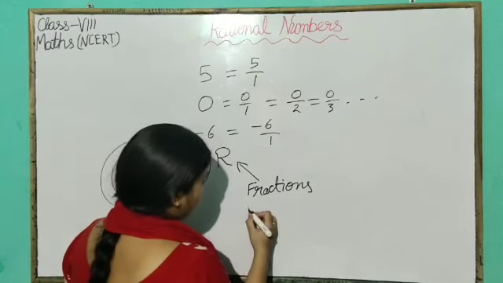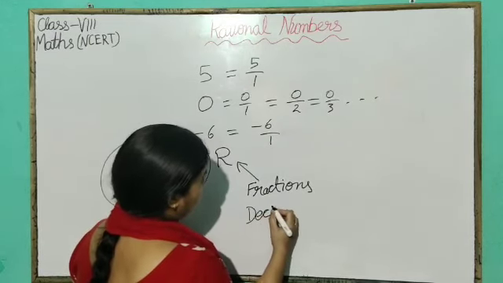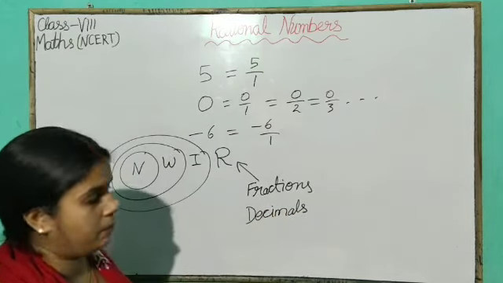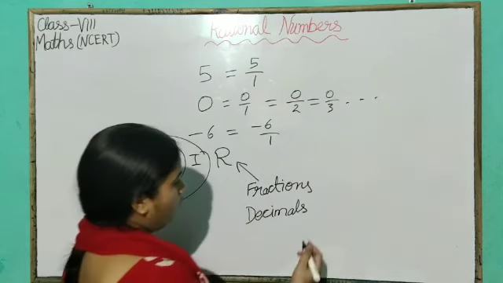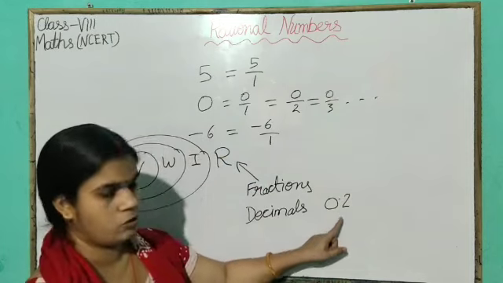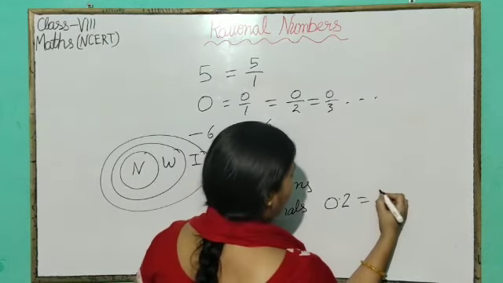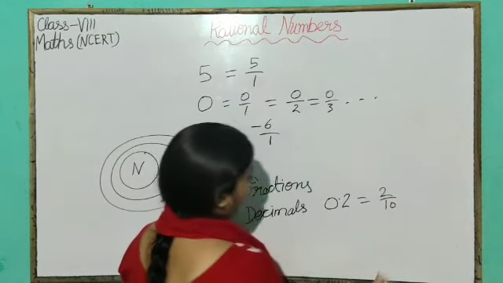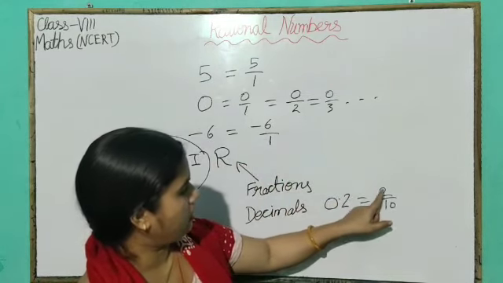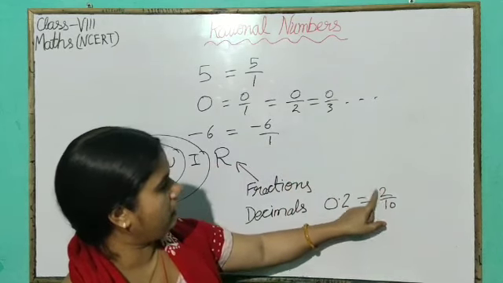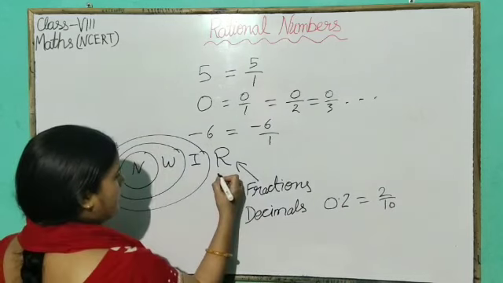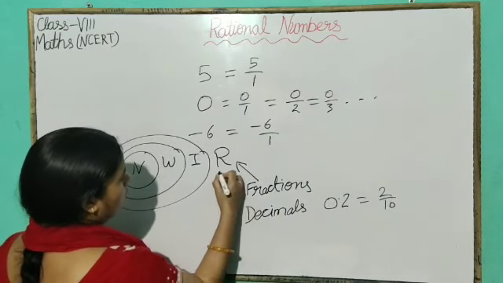Similarly, all the decimal numbers are rational numbers. How are decimal numbers rational numbers? Because a decimal can be represented in the form of a fraction. For example, let us take 0.2. A decimal number 0.2 can be written in the form of the fraction 2/10, and we know that all the fractions are rational numbers. Here 0.2 can be written in the form of 2/10. It is in the form of p/q, a rational number. So all the decimal numbers are also rational numbers.